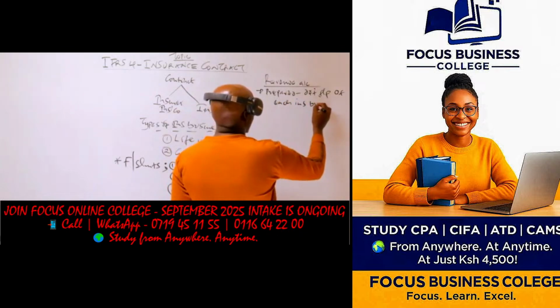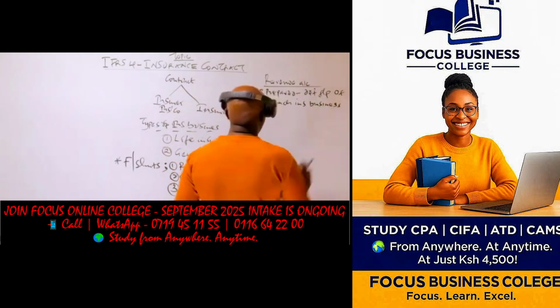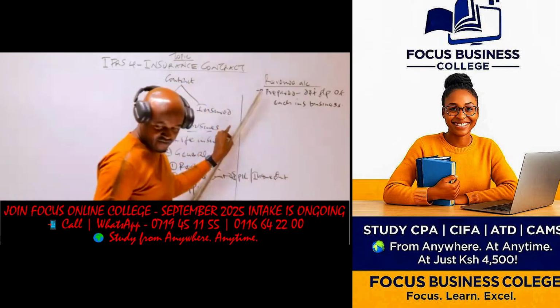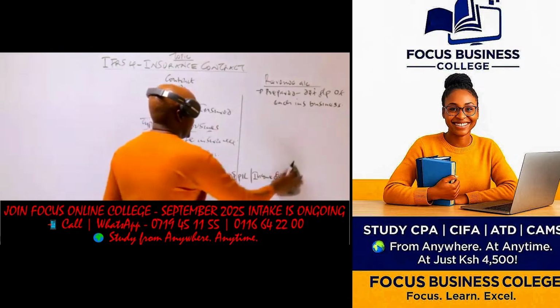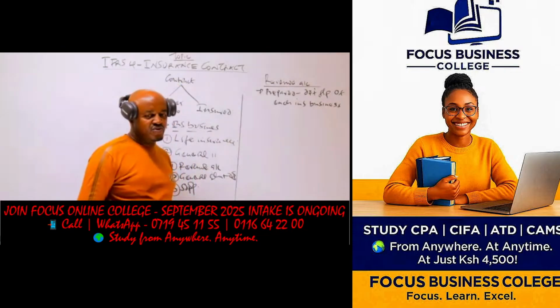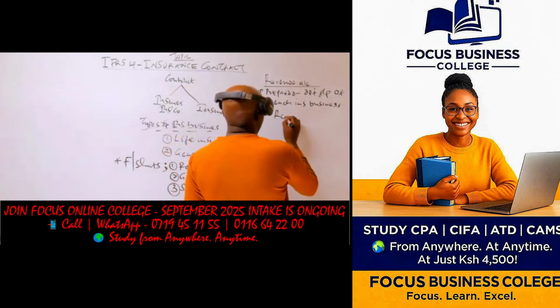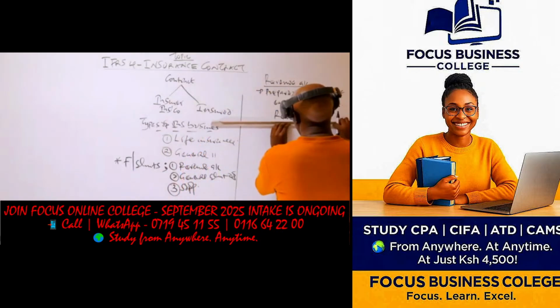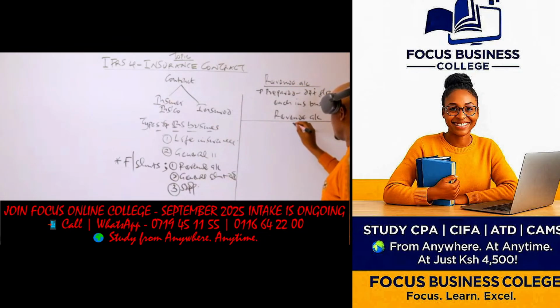So how do we prepare this particular account here? I want us to look at the format, and then I will be able to explain how we compute a number of items. So this particular account is basically prepared using a vertical format, not the T format. So the revenue account. So assuming our insurance company basically undertakes two insurance businesses, maybe like the fire insurance, and maybe